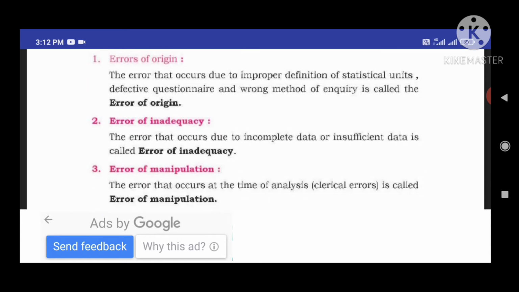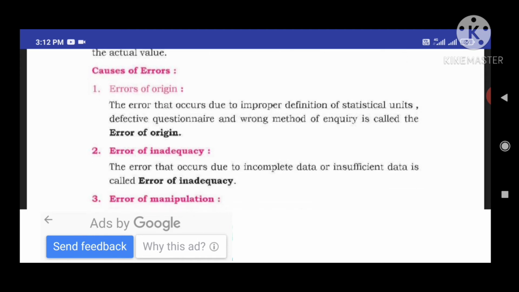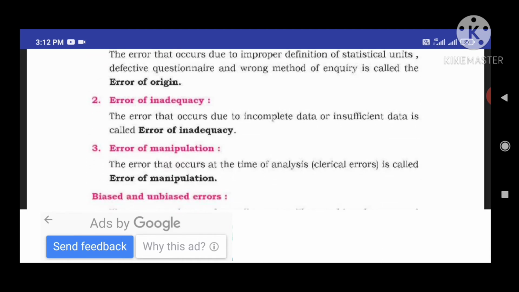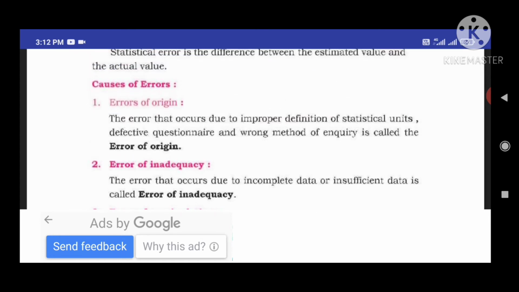Okay students, once again I will repeat the reasons for errors occurring. The first one is error of origin. The second is error of inadequacy. The third is error of manipulation. These are the reasons for errors occurring.